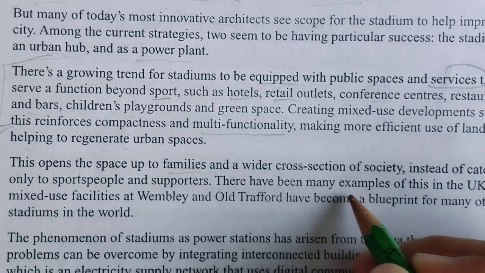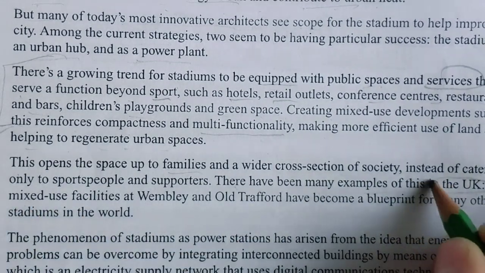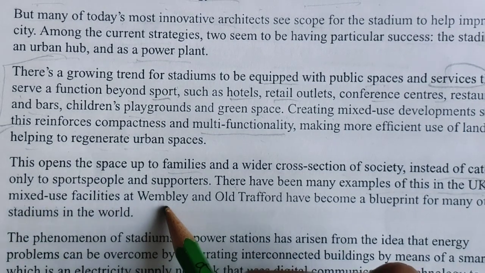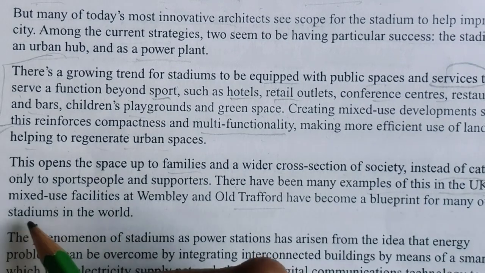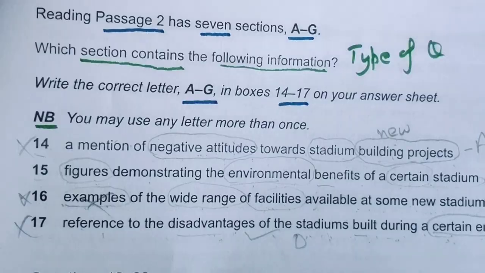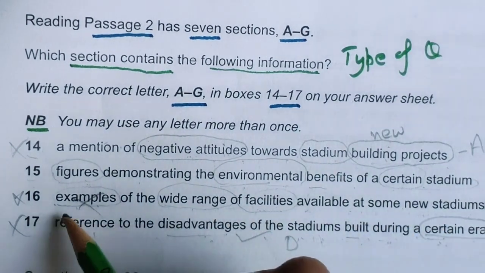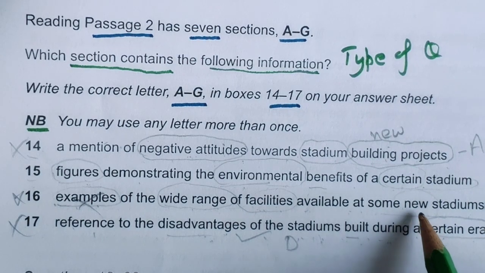There have been many examples of this in the UK, like the mixed use facility at Wembley, which has become a blueprint for many other stadiums in the world. So at some new stadium means they have given the example of the UK.